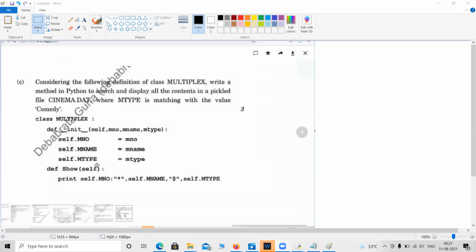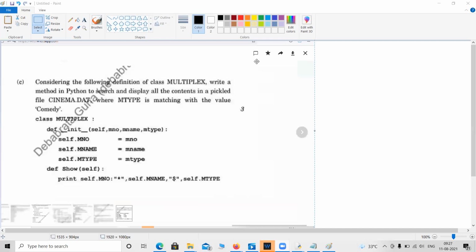So it is a very easy program. We need to modify the read program, which we have already learned. We need to place an if inside, and just check if the movie type equals comedy, then we need to print the record. That's all we need to do.